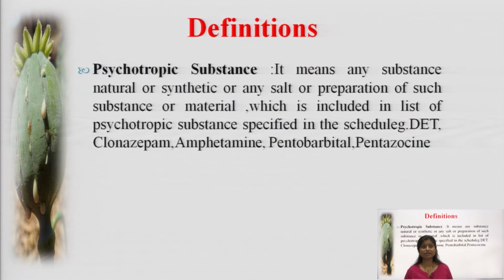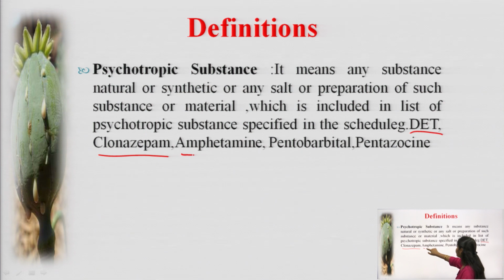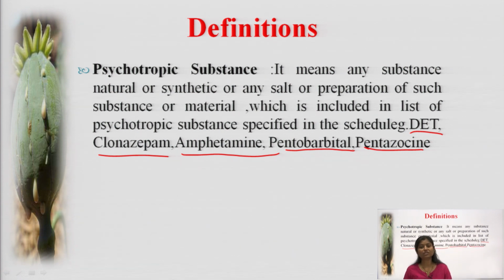The last one is psychotropic substances. It means any substance, natural or synthetic, or any salt or preparation of such substances or material which is included in the list of psychotropic substances specified in the schedule: clonazepam, amphetamine, pentobarbital, pentazocine. These are some of the terms we use with respect to psychotropic substances, which affect the human brain. So this is the definition of psychotropic substances.